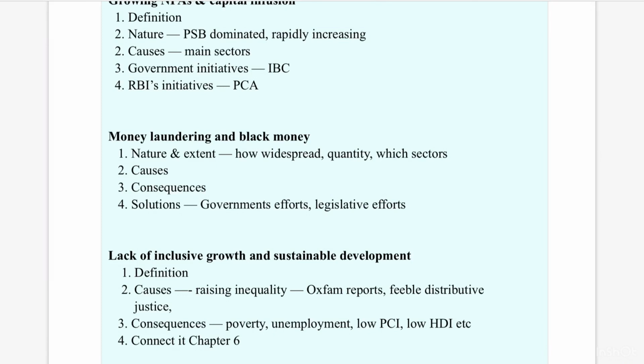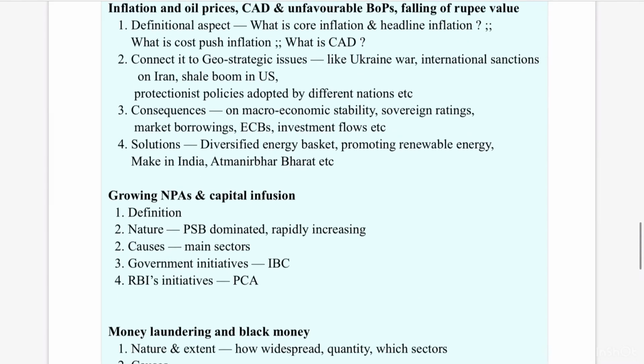You have to connect them with the Economic Survey and recent Union Budgets. You have to connect them with recent programs, and with the nature, scope and consequences of those programs, and you have to prepare notes briefly, precisely and succinctly, and practice again and again. So I'll be coming with the new chapter.